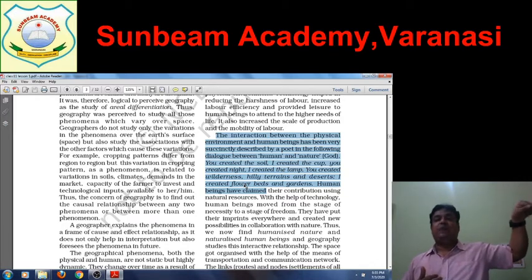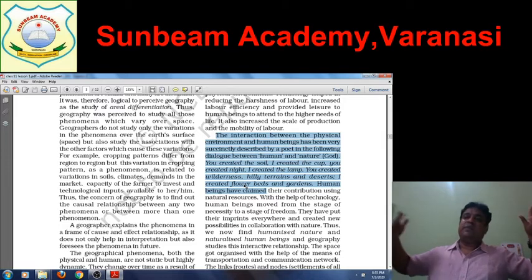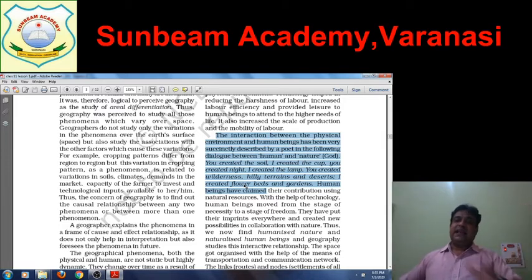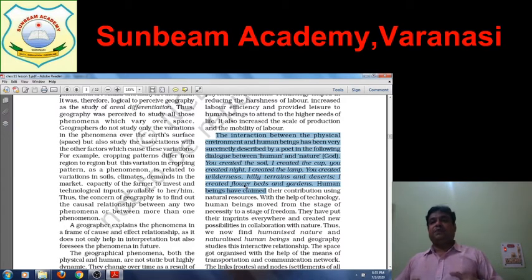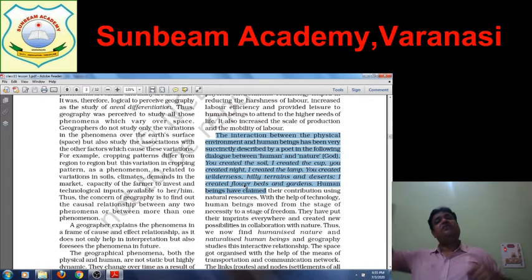According to nature, they worked. But with the advancement in technology, now we can modify the environment according to our own ways. Even in the cold desert, even in Antarctica, we have developed some stations for scientific studies. Right? It is also possible. So now humans have come from a state of necessity to a state of freedom.